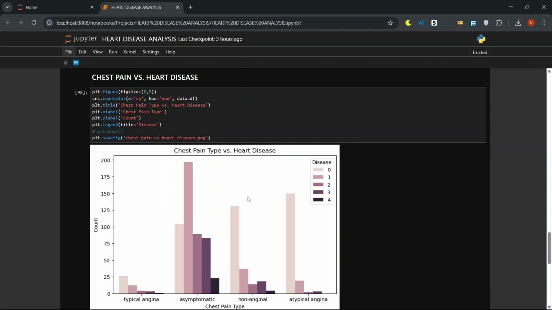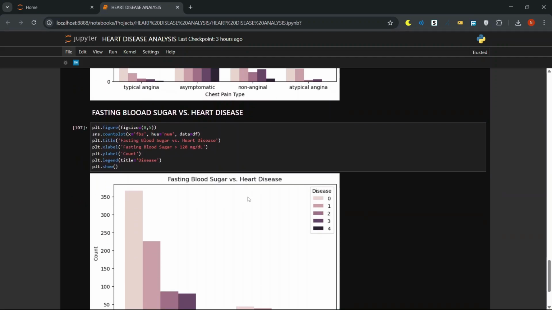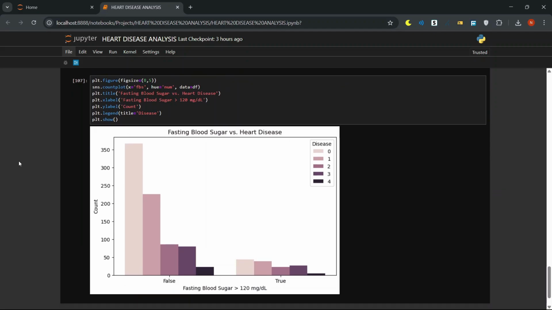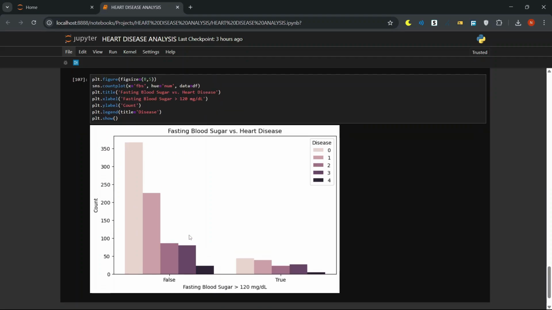Finally, let's check fasting blood sugar. Does high sugar level mean more heart trouble? You can see that if a patient does not have high fasting blood sugar, they have less chance of heart disease.